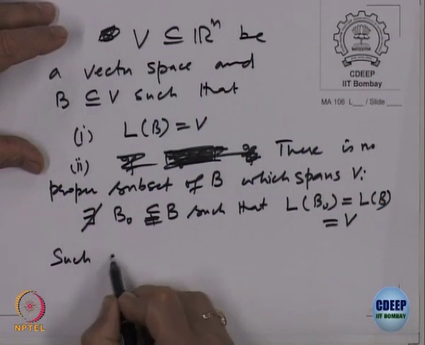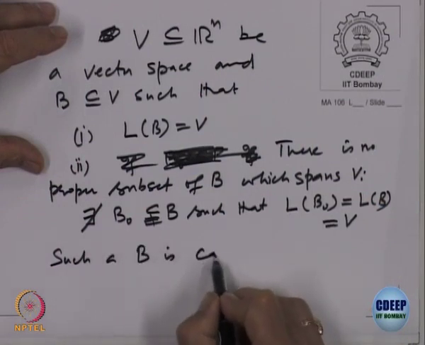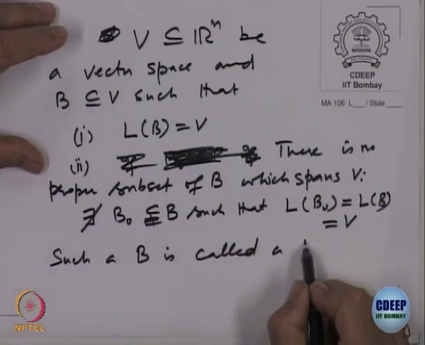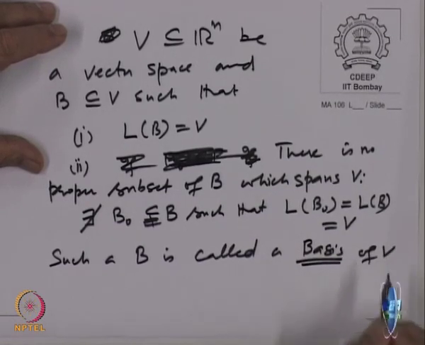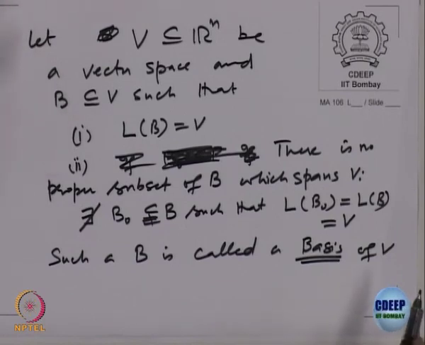This is the property of B I am saying. Such a B is called a basis of V. Such a B is called a basis of the vector space V.